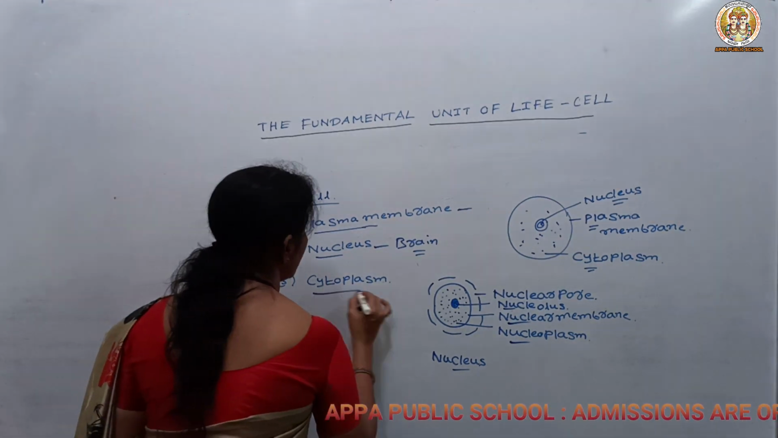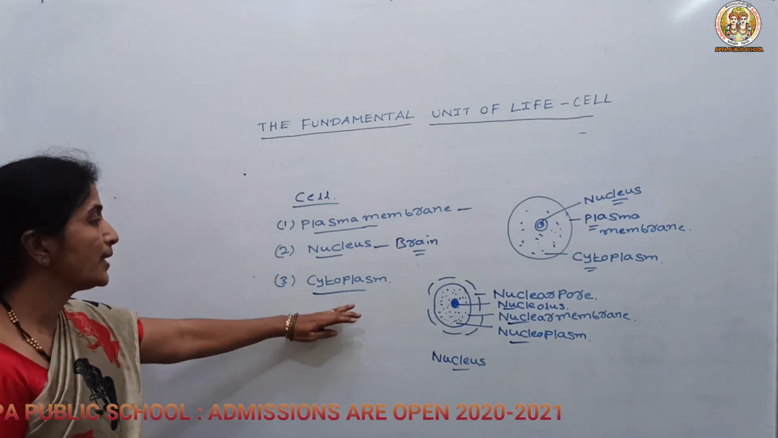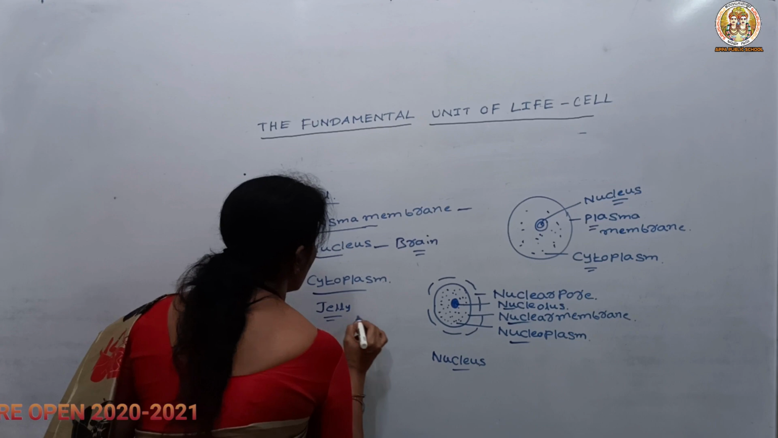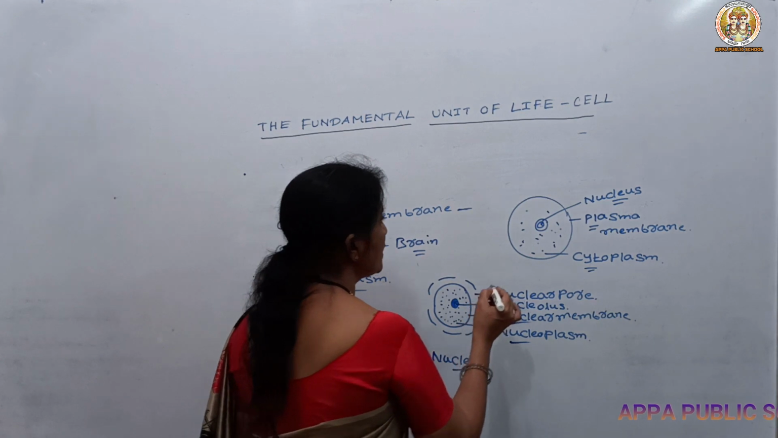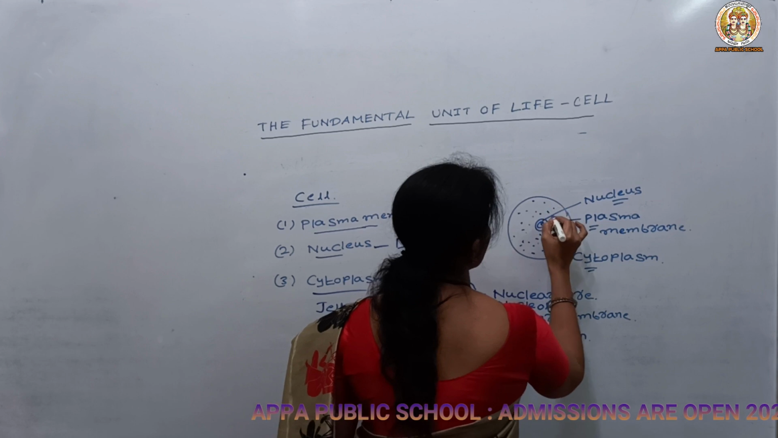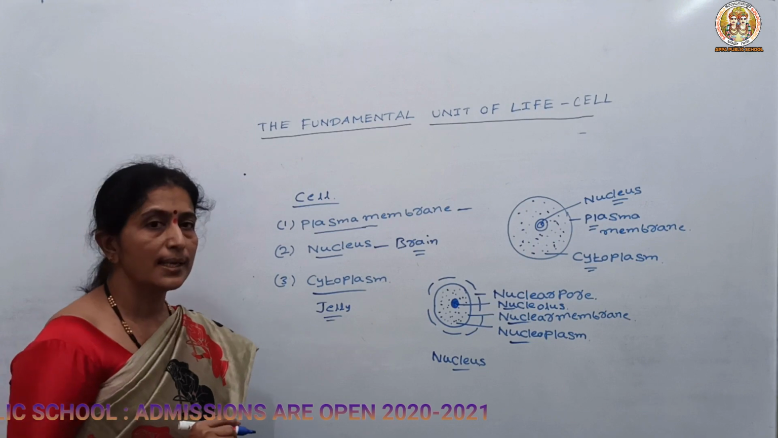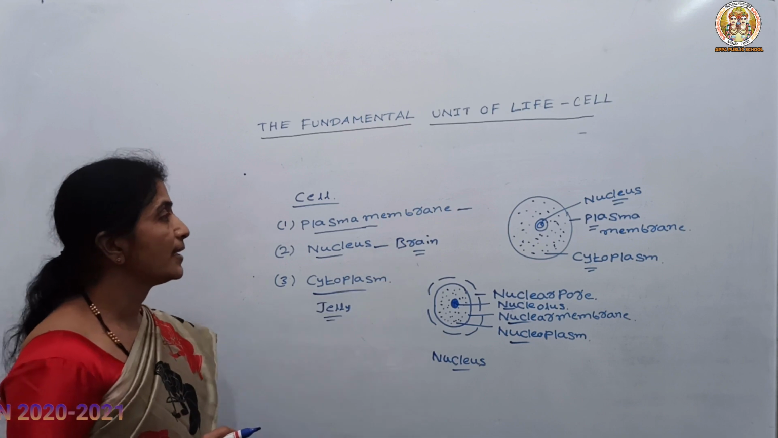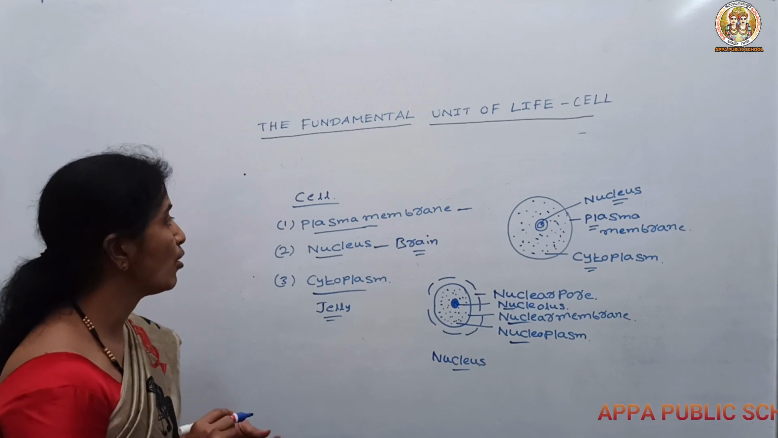Then let us know about the cytoplasm. What is cytoplasm? It is a jelly-like structure, neither liquid nor solid, that is known as semi-solid. It is where the cell organelles are present. The cell organelles are, for example, the Golgi apparatus and the mitochondria. All these are considered cell organelles.